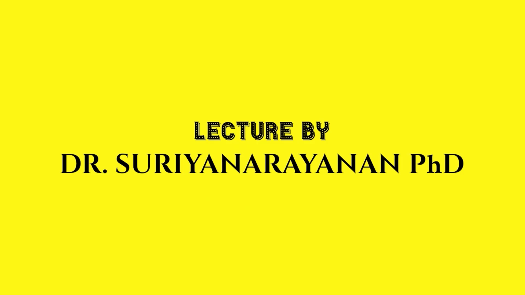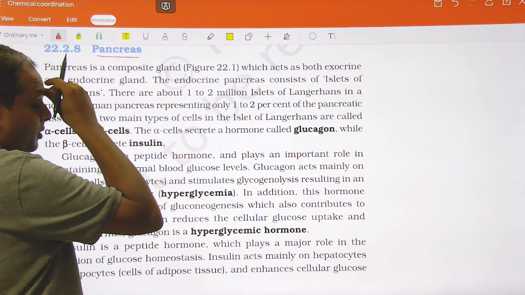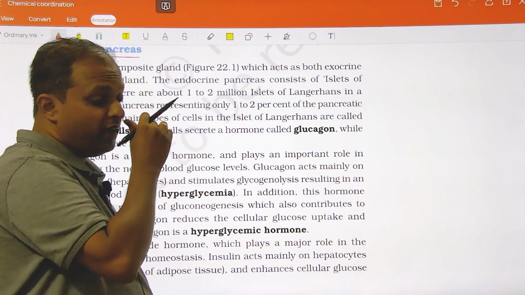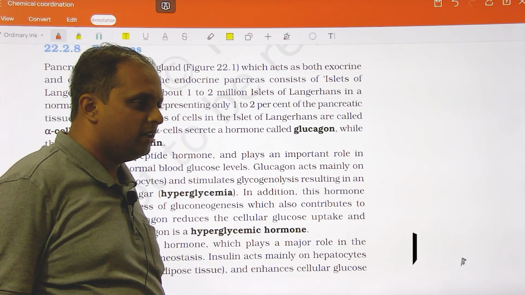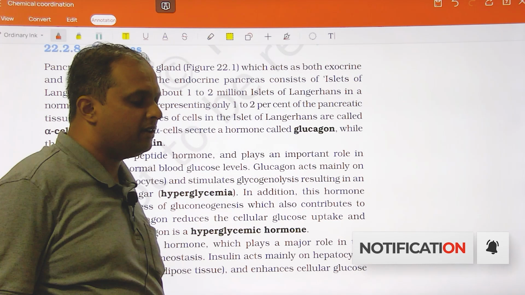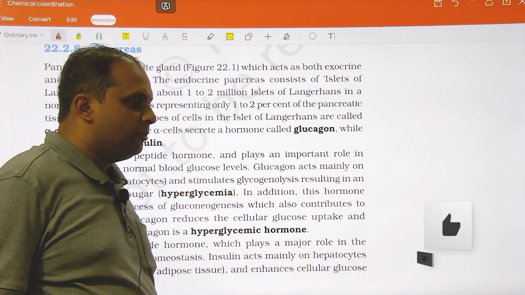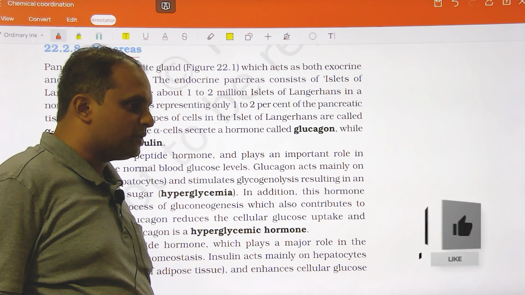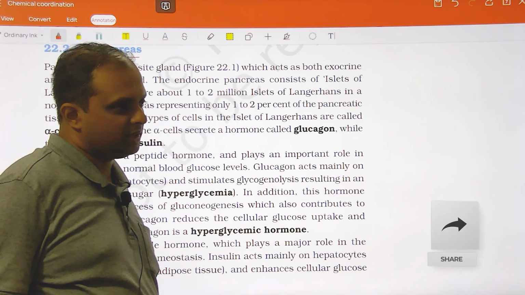We will start with a gland which is called pancreas. In the beginning of the session we have talked about how glands can generally be of two types, the exocrine and endocrine. We have given the basic differences between an exocrine gland and an endocrine gland. Exocrine glands generally produce juices, endocrine glands produce hormones, and exocrine glands have a duct. Endocrine glands don't have a duct, right?